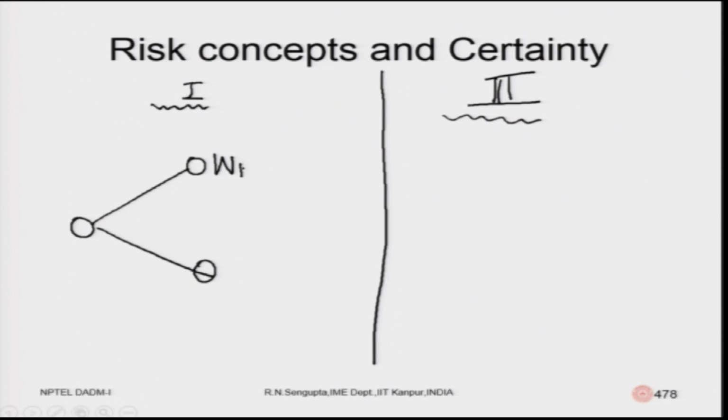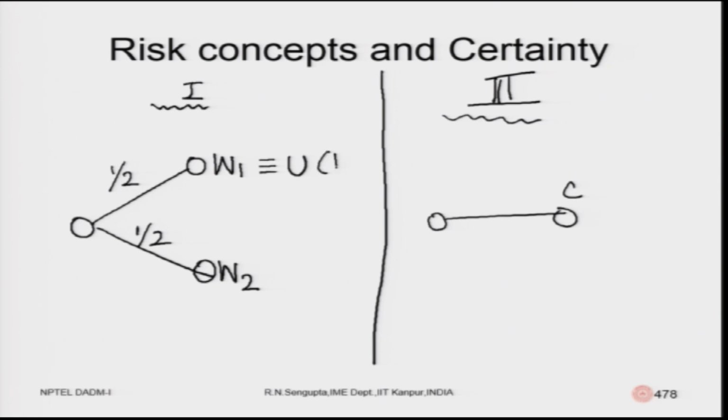This is W1, this is W2, this is half, this is half, this is a value of so called, let me consider it C. So, the equivalent utility would be, I will denote as U of W1 and U of W2. Then the equal one, this is probability 1, equivalent will be U of C, sorry.